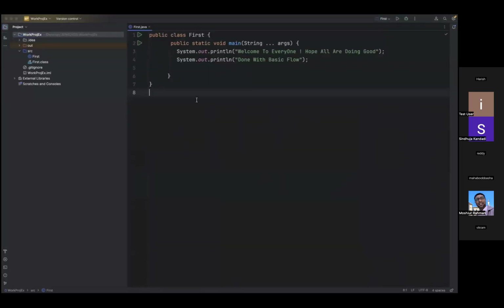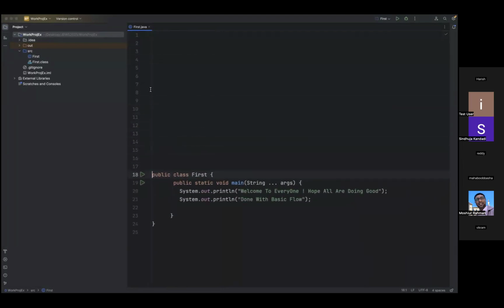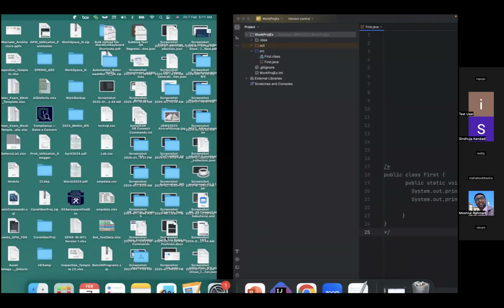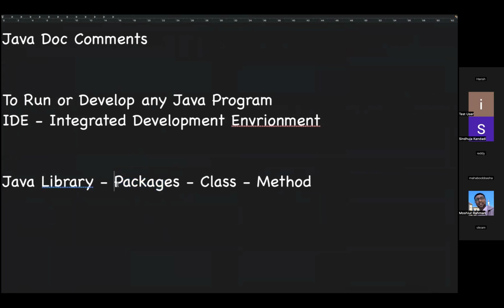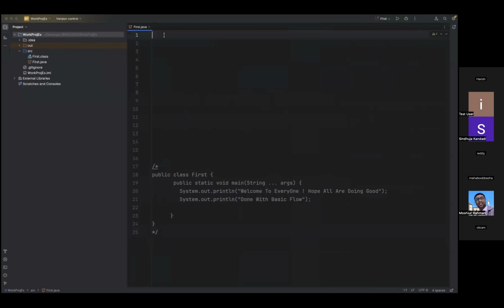Now let us take the same program. For now we'll make a comment, and the same program we will rewrite in this structure. Packages: the same program, I'm just implementing with the help of packages.